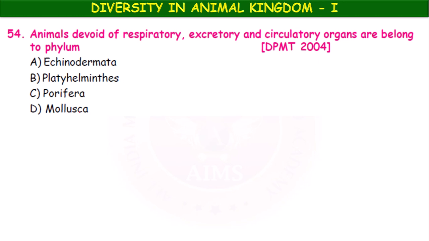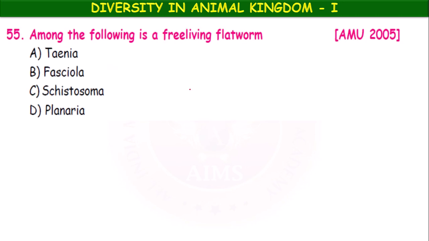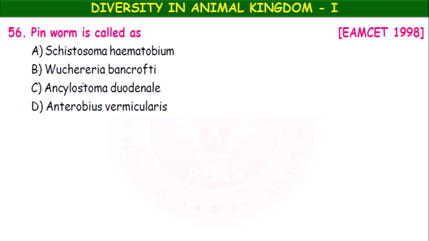Echinodermata, platyhelminths, porifera, mollusca. The question is repeated. Okay, it is porifera. Among the following, a free living flatworm: Taenia, Fasciola, Schistosoma, Planaria. The pinworm is called as Schistosoma haematobium, Wuchereria bancrofti, Ankylostoma duodenale, Enterobius vermicularis. Pinworm. It is Enterobius vermicularis.